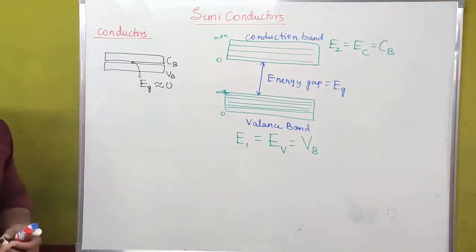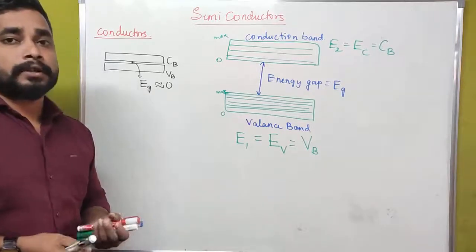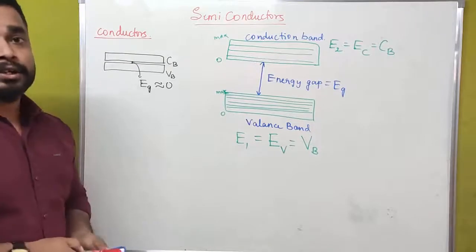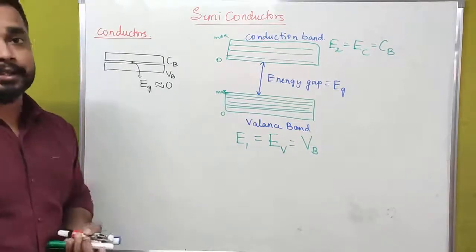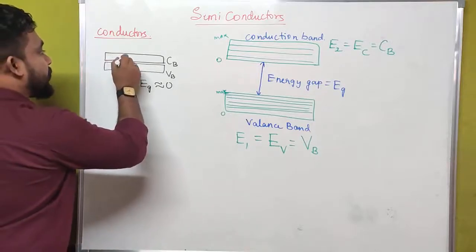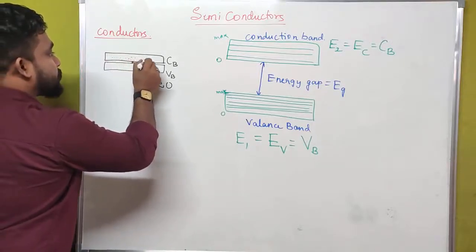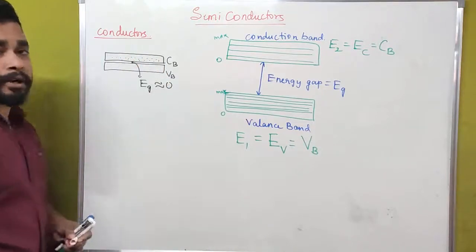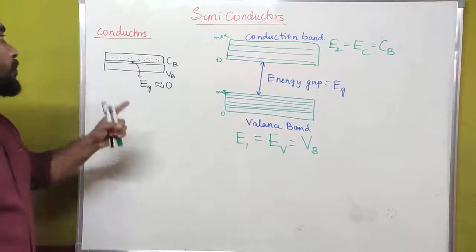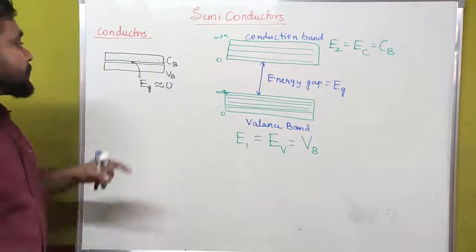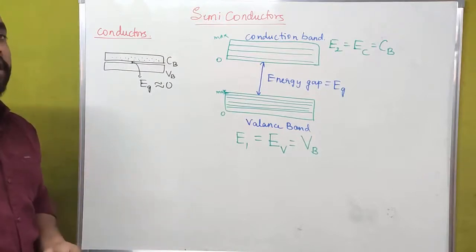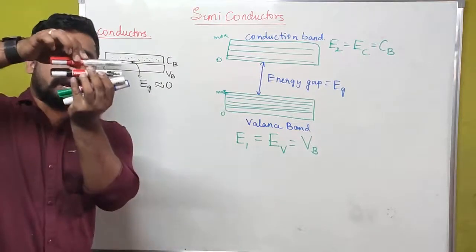In the case of conductors, the energy gap between the valence band and conduction band is approximately zero. Such materials are called conductors. In conductors, the number of free electrons in the conduction band is more, and the energy gap between the valence band and conduction band is approximately zero, or these two levels overlap with each other.